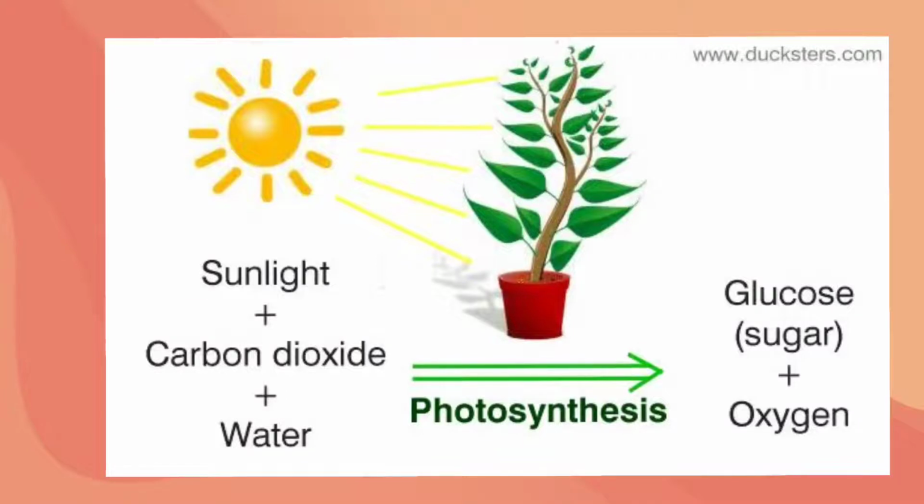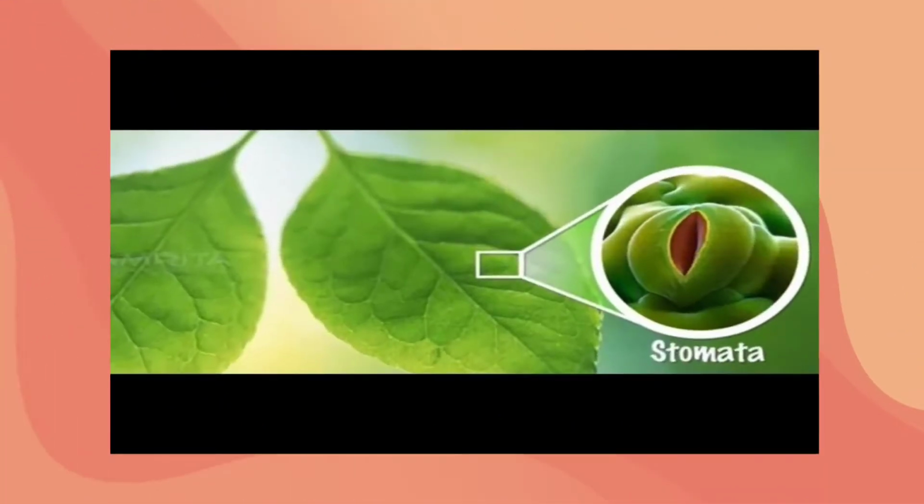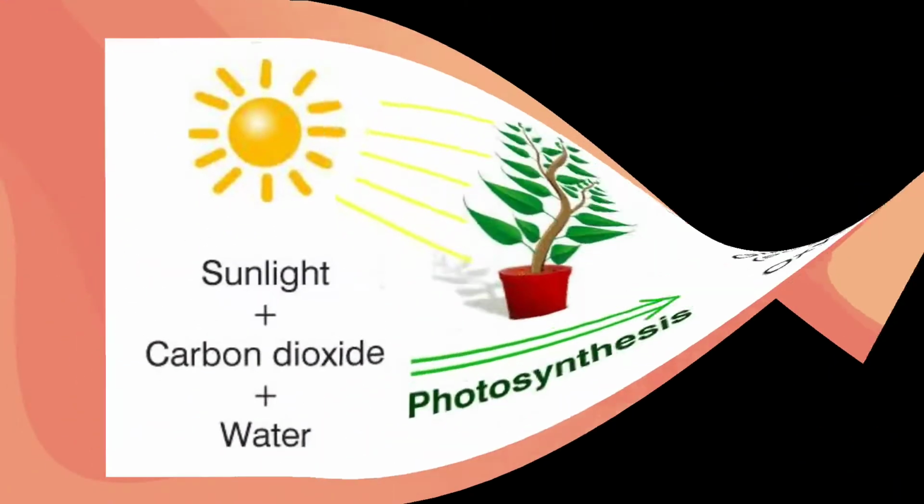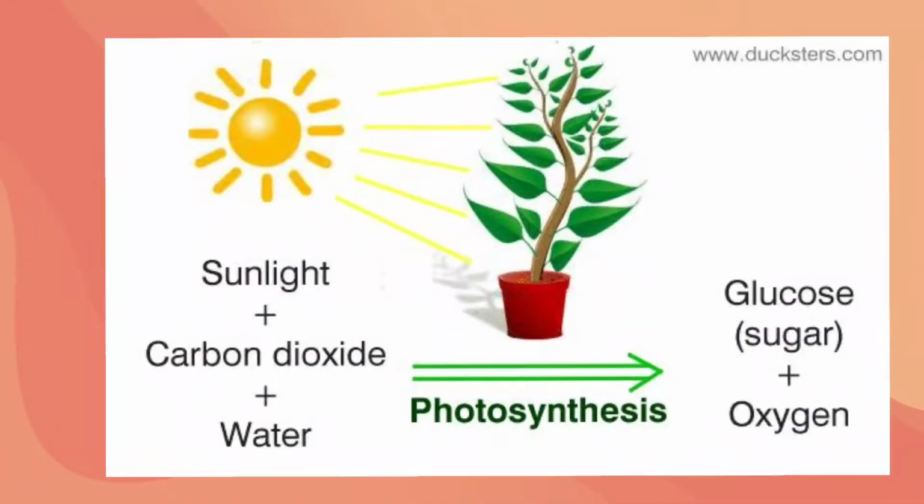Children, do you know how a plant gets water? With the help of the roots. So, roots absorb the water and the minerals from the soil, then transport them to leaves via stems and branches. And what about inhalation of carbon dioxide? That means taking in carbon dioxide. As I said just now, there are tiny pores called stomata. They absorb the carbon dioxide from the atmosphere. So, chlorophyll captures the sunlight and other raw materials.